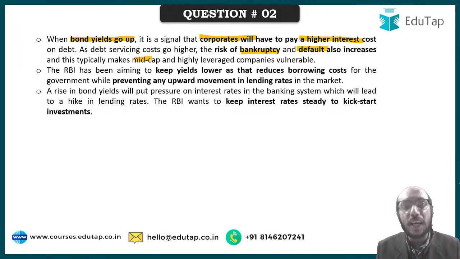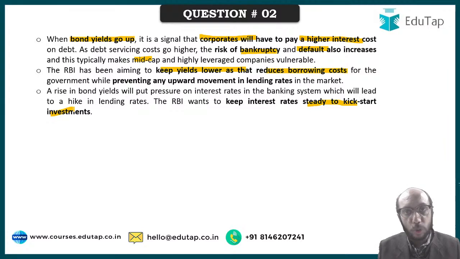Nothing is going to happen to your Reliance Industries Limited, touch wood, hopefully. But your mid-sized companies, right, they can be wiped off if their interest costs are very, very high. So we want to keep yields as low as possible so that we can reduce the borrowing costs, not only for the government, but for the overall market. And if the borrowing cost is low, business persons and investors may be willing to borrow and invest and kickstart the investment. Because if you have to invest, you need to borrow, right? And you will borrow only when the cost of capital is reasonable.